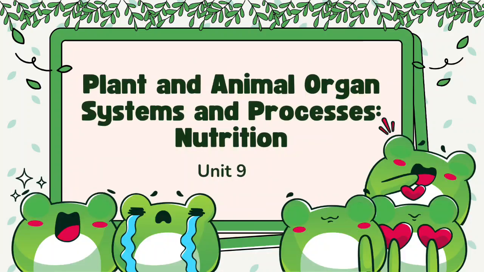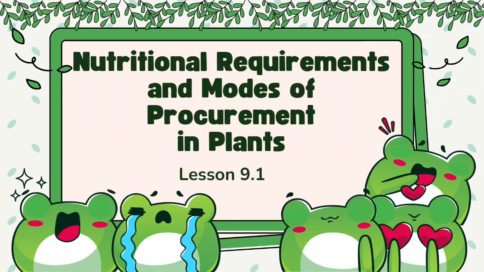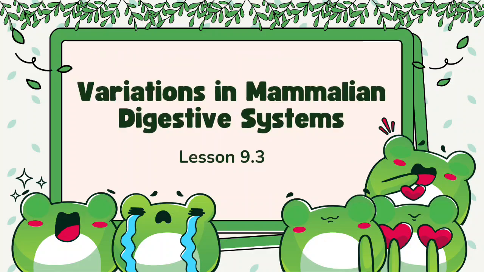For Unit 9, Plant and Animal Organ Systems and Processes and its Nutrition. For Lesson 1, Nutritional Requirements and Modes of Procurement in Plants. For Lesson 2, Nutritional Requirements and Modes of Procurement in Animals. For Lesson 3, the variations in mammalian digestive systems.